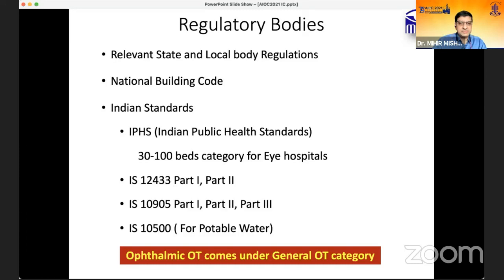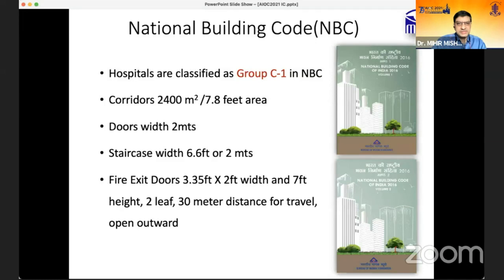So it is basically for a 30 to 100 bed category. We have IPHS, with part 1, part 2, part 3, different sections for the different types of infrastructure which are required. The National Building Code is a unified regulation made all over India. Hospitals are classified as group C1 in NBC. It has elaborate specifications depending on the type of infrastructure you want: the corridors with a specific area, door widths, staircase width, and fire exit doors. These are all specified very elaborately in the National Building Code.